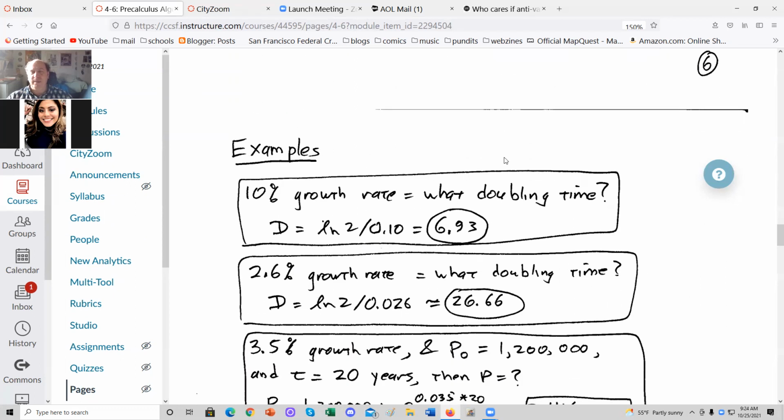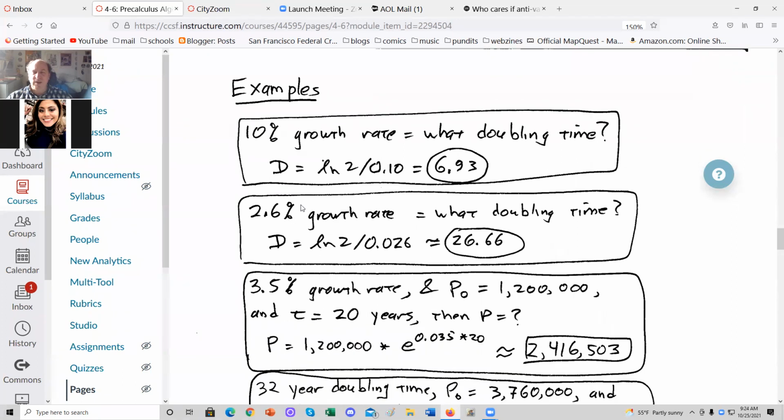So for example, suppose something is growing at 10% continuously. What's its doubling time? Well, its doubling time is log 2 over that 10%, about 6.93. A 10% growth rate is a 6.93 doubling time. So 3 times that will be like 8-fold, a little bit more, so that would be almost 21 years. So 22 years would be a 10-fold time. For a 2.6% growth rate, its doubling time is log 2 over 0.026, roughly 26.66.